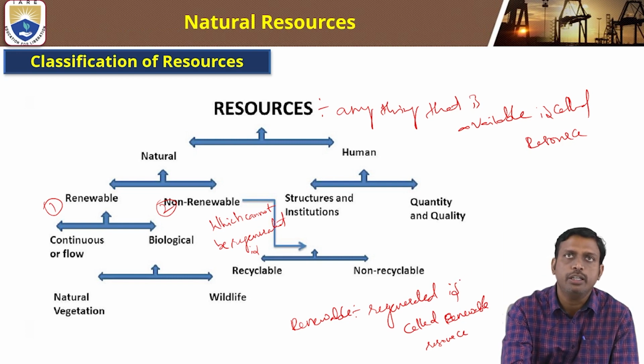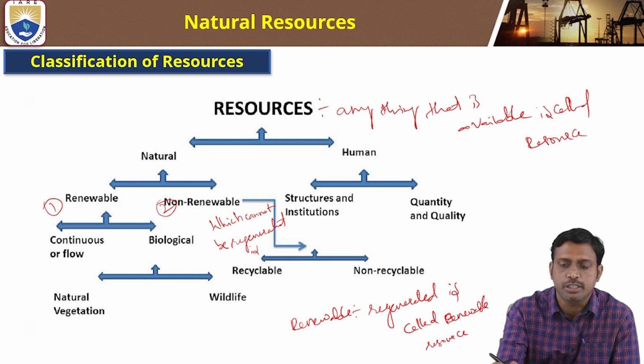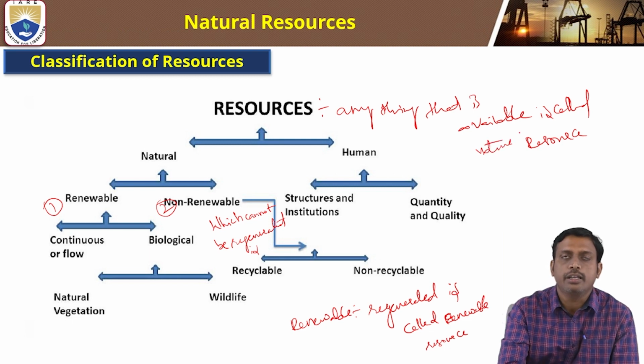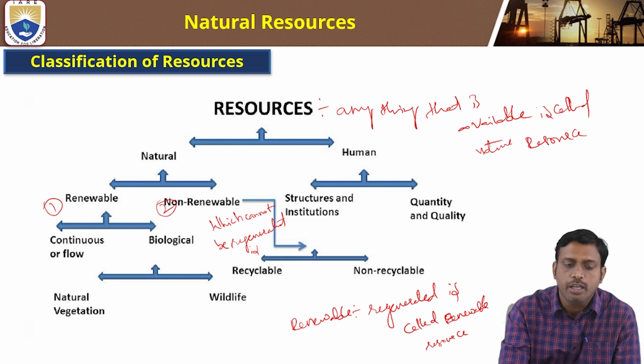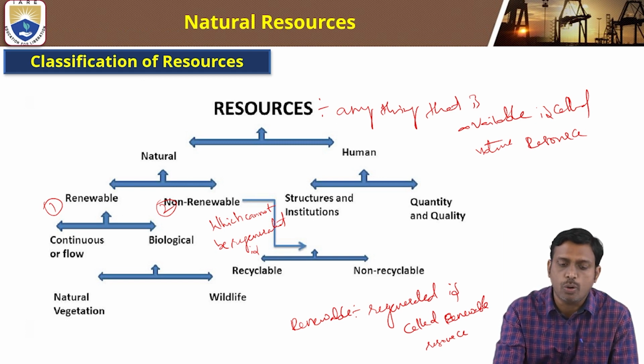A resource is anything that is available in nature. Anything available in nature is called a natural resource. Natural resources are renewable and non-renewable, and the human resources are structure and institutions, and quantity and quality.